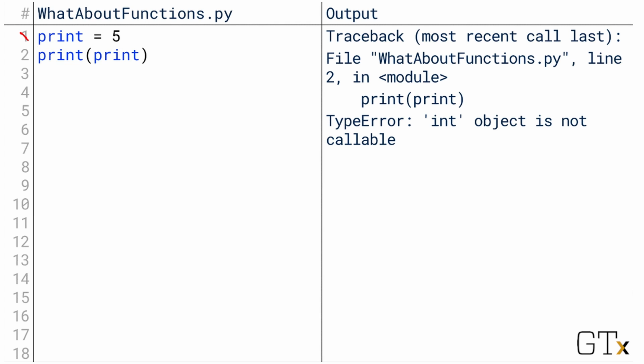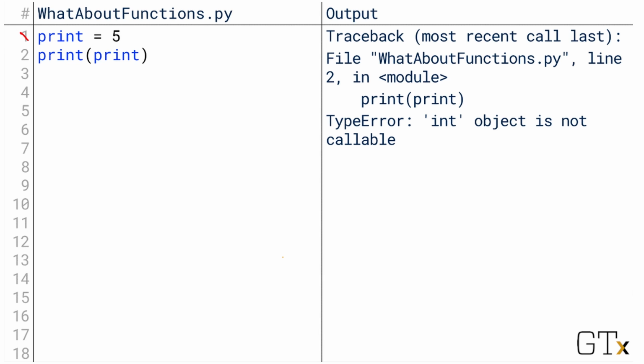When we run line 1, the computer creates the variable print and gives it the value 5. Notice that the error we're about to encounter occurred on line 2. So line 1 works just fine. We can create a variable named print and give it the value 5. The problem is that using the function name as a variable name hides the original use for it.